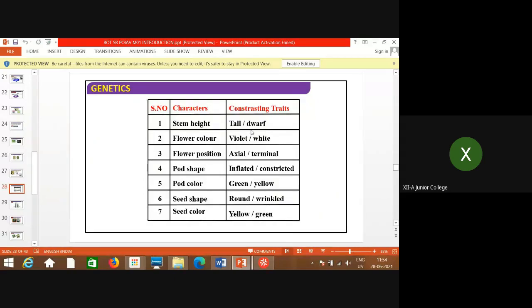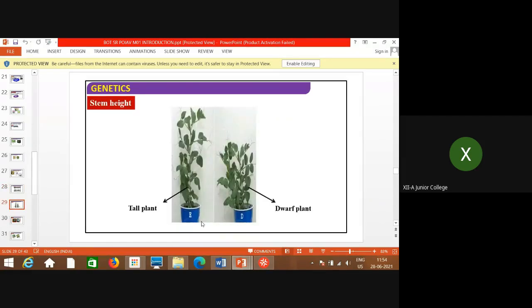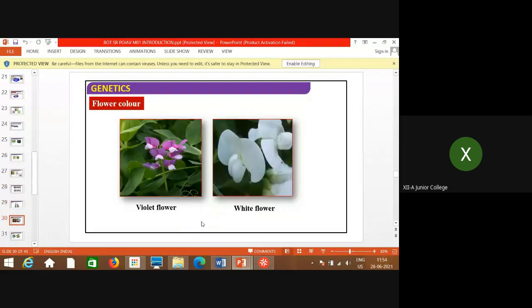Stem height is tall or dwarf, flower color violet or white, position of the flower axial or terminal, pod shape inflated or constricted, pod color green or yellow, seed shape round or wrinkled, seed color yellow or green. This is what we discussed.